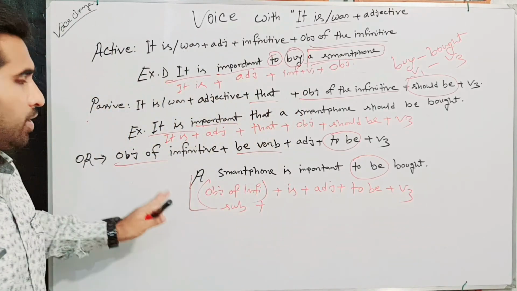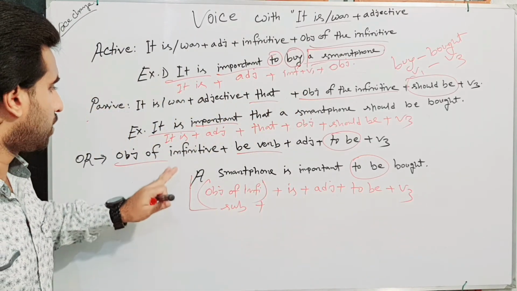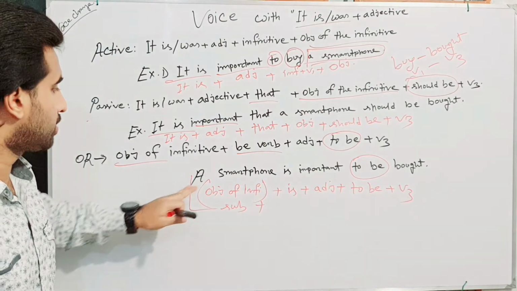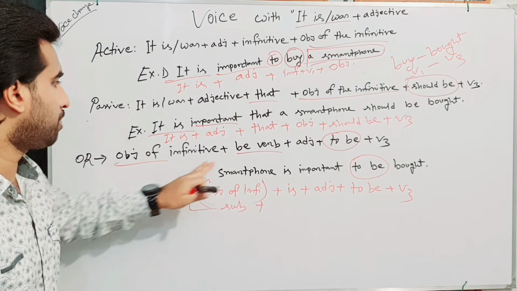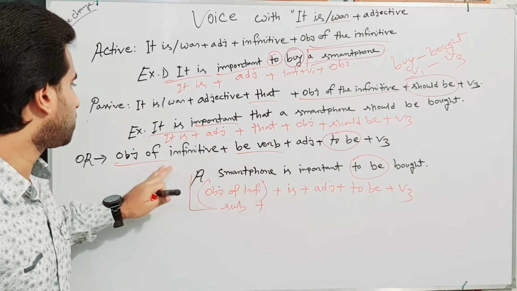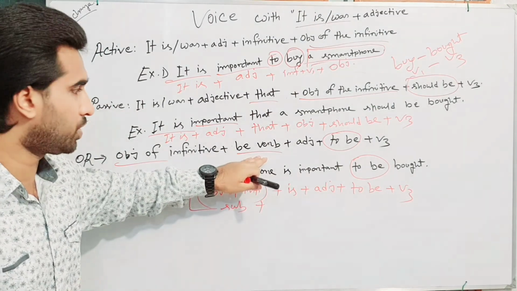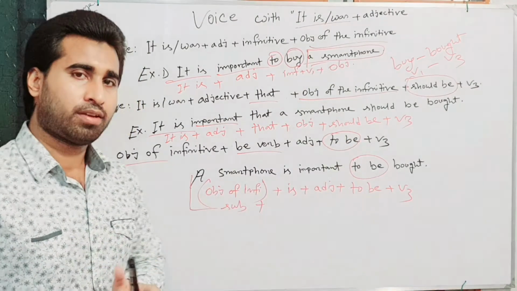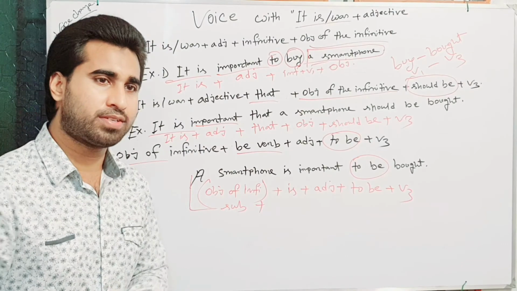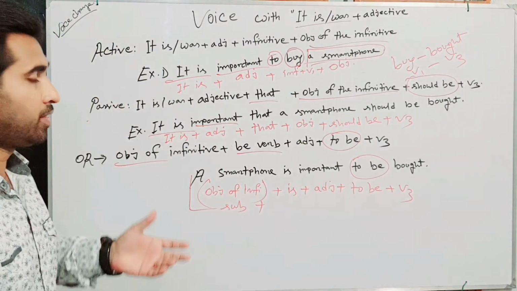So the second way is: a smartphone is important to be bought. Here it is the object of the infinitive plus be verb, am, is or was, were, plus adjective plus to be plus V3. I think, my dear followers, you are clear on this lesson.